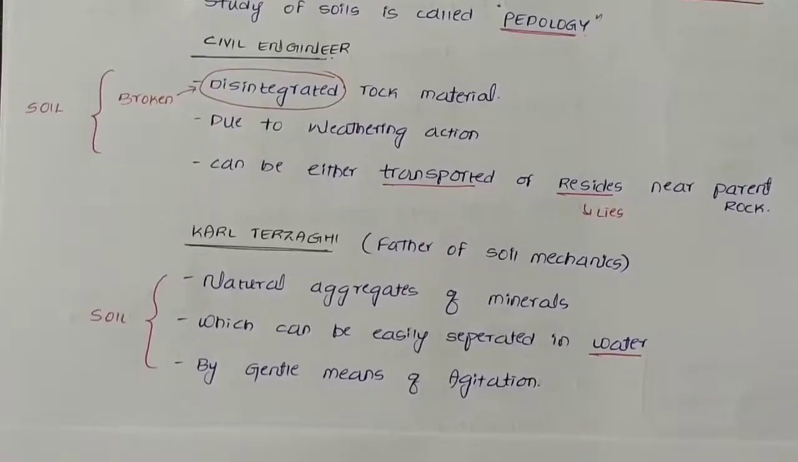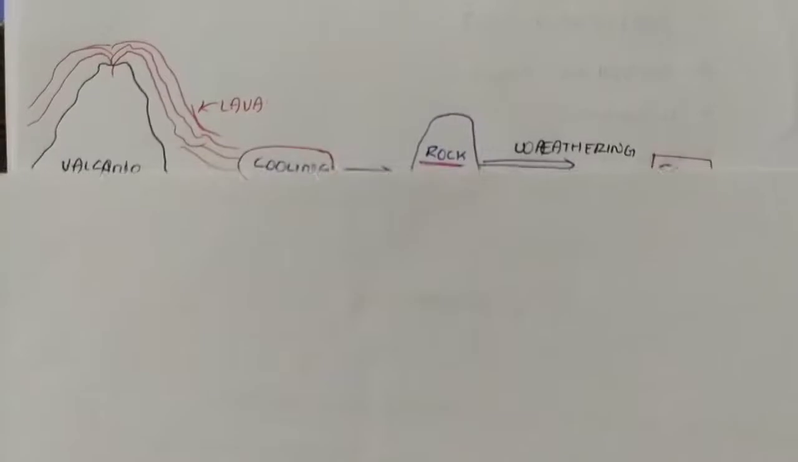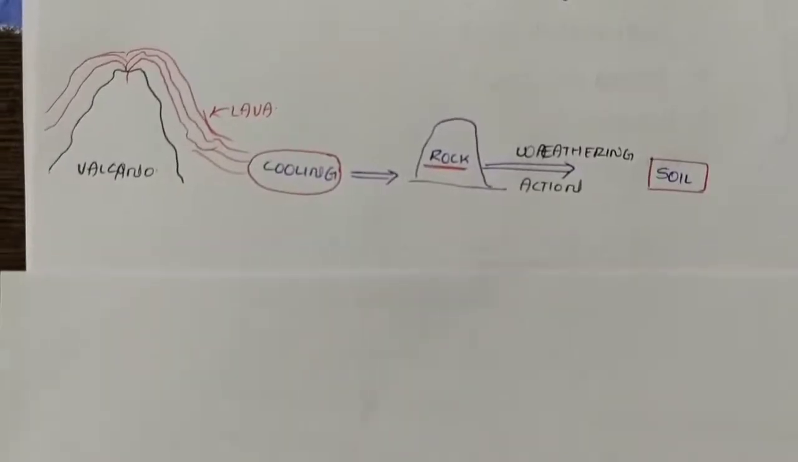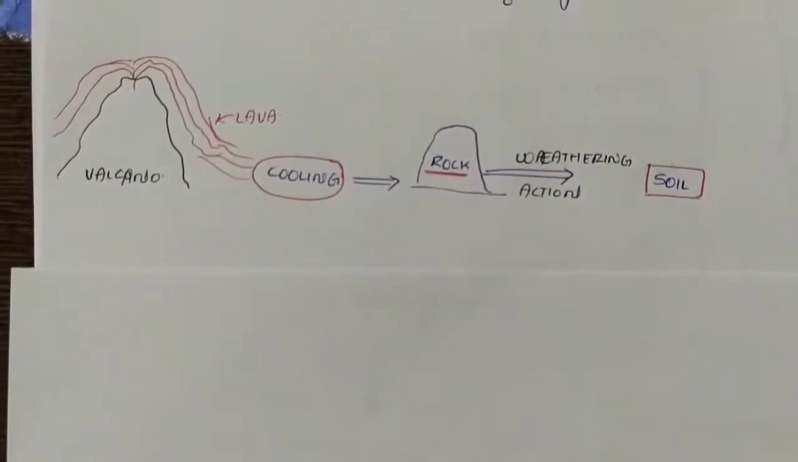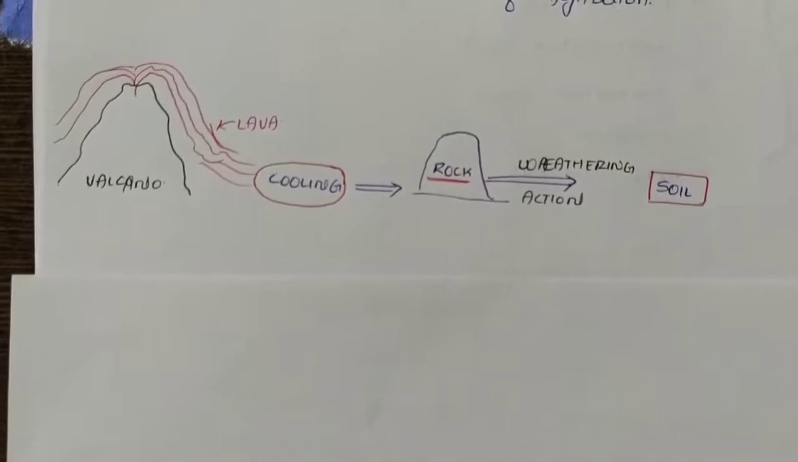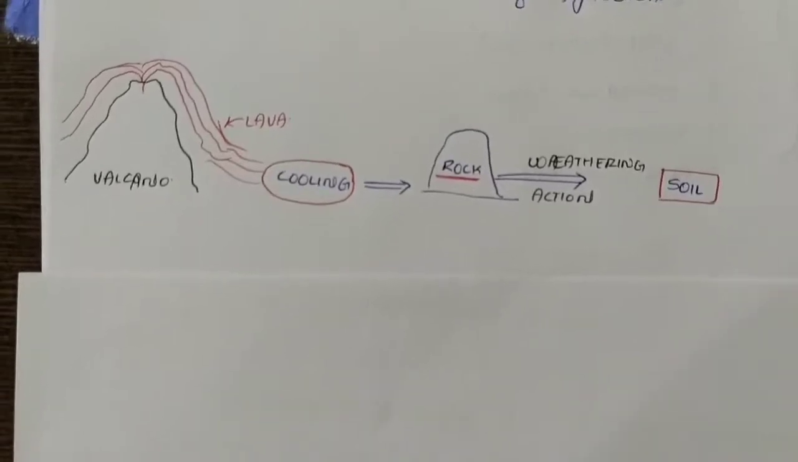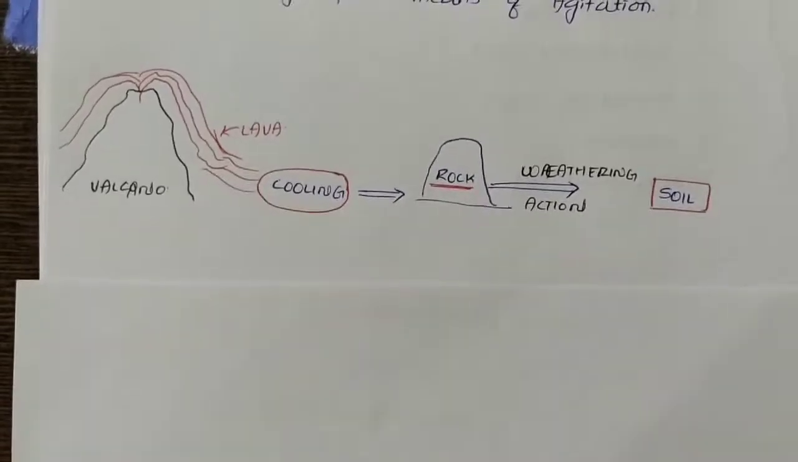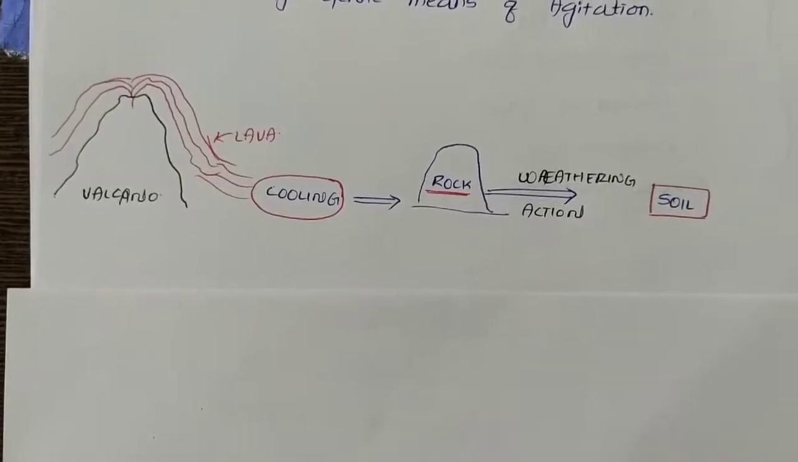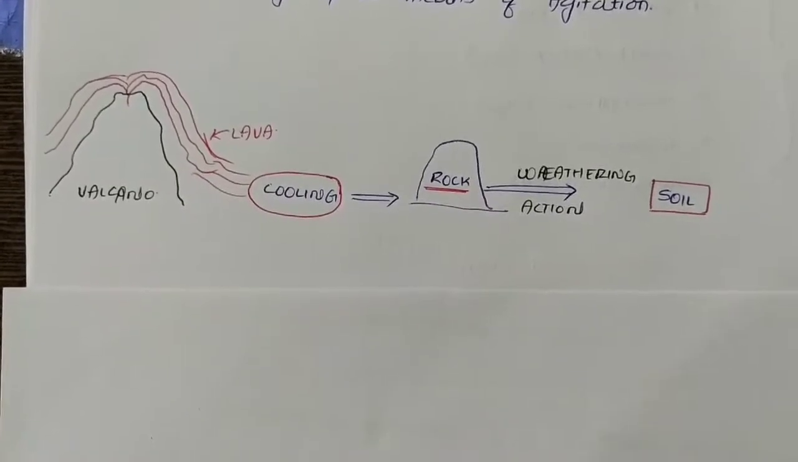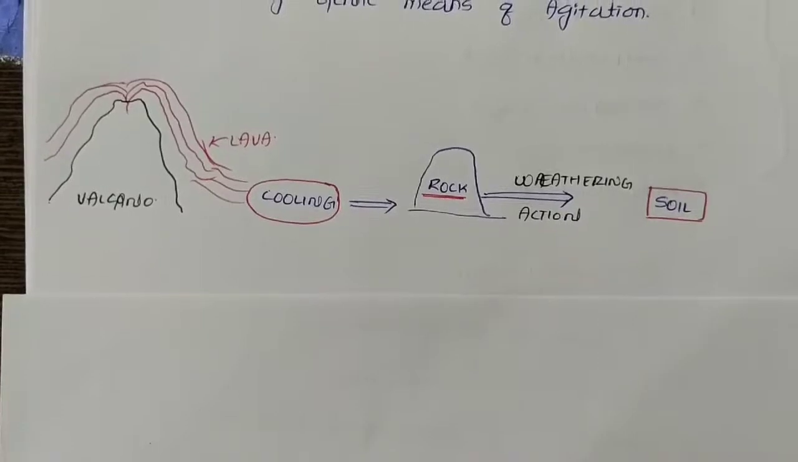That's what he's saying. Long years ago, due to the eruption of lava from the volcano and upon cooling, which leads to the formation of the rock, and due to the weathering action of the rock, it leads to the formation of the soil. That is how the soil is formed.